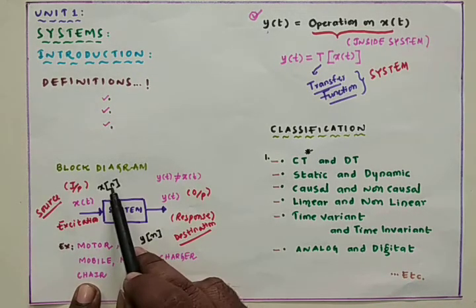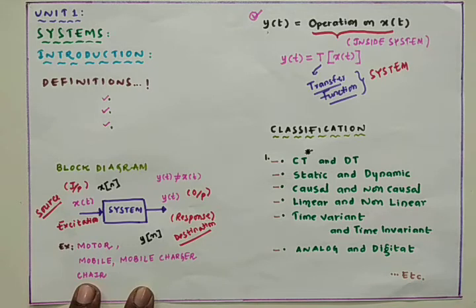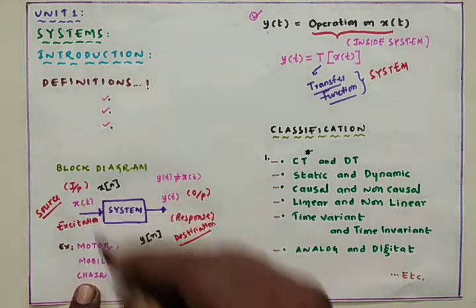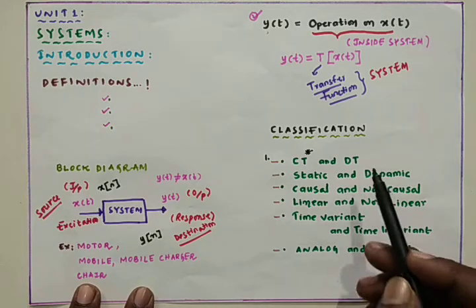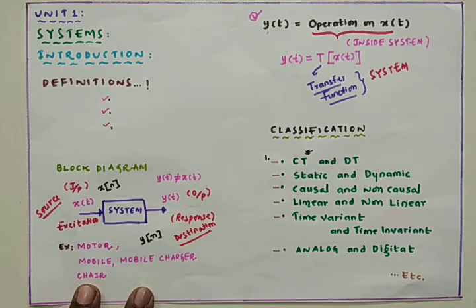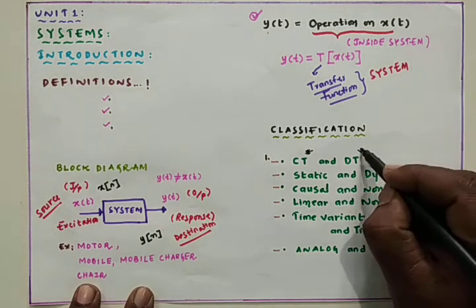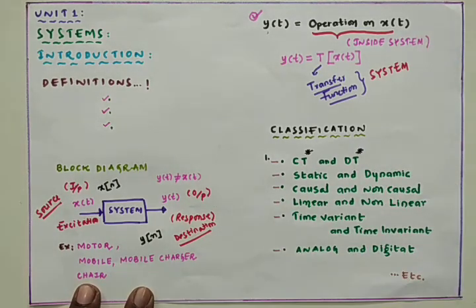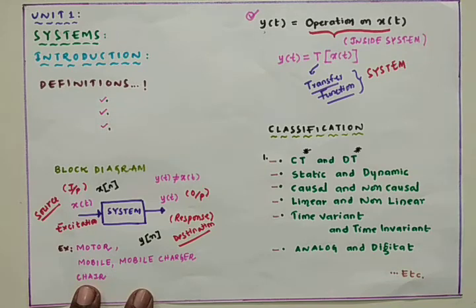Here x of n is one discrete time signal, y of n is another discrete time signal, so both are not equal. If a system is completely processing discrete time signals, then that system is named a discrete time system. The best examples for the discrete time system are all the digital circuits: adders, subtractors, registers, counters.